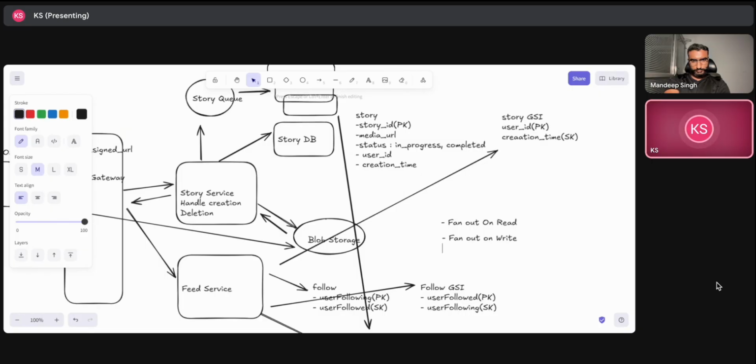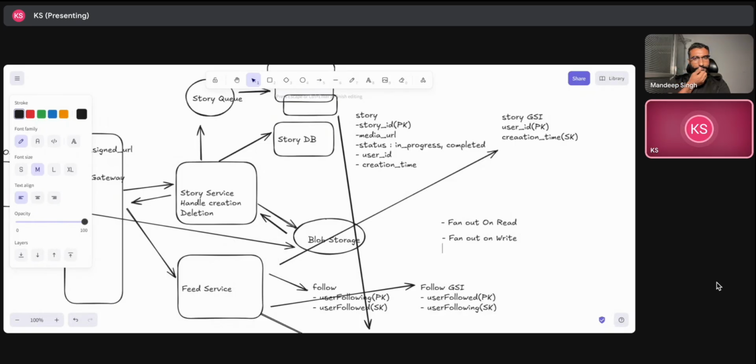There can be cases of uneven reads for sure. Some posts, let's say, go viral, some don't, right? So that hotkey problem can come into the picture. Yeah, that's what I was thinking in our design also, like throttling kind of scenarios, even if you are using these managed databases, which suggest that they offer high scale, they definitely do. But can those scenarios happen? I think hotkey scenarios can surely happen.